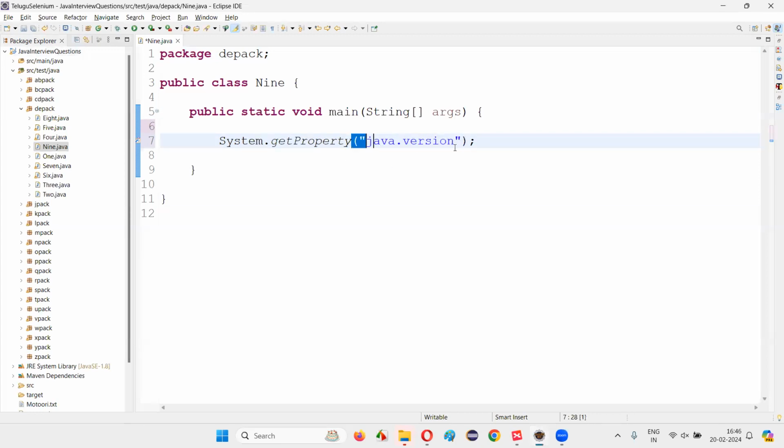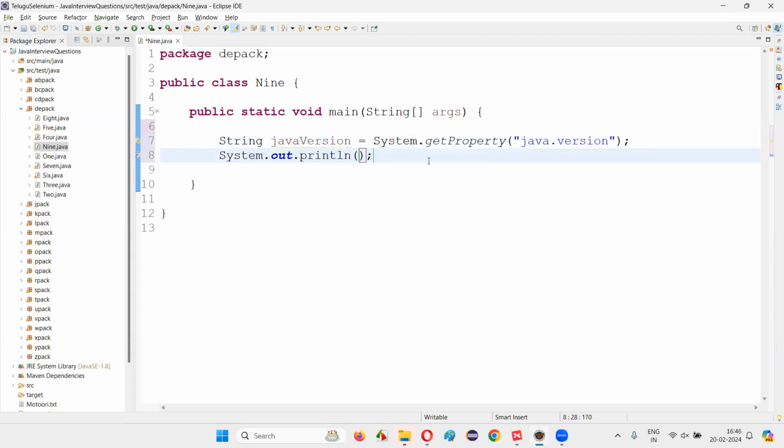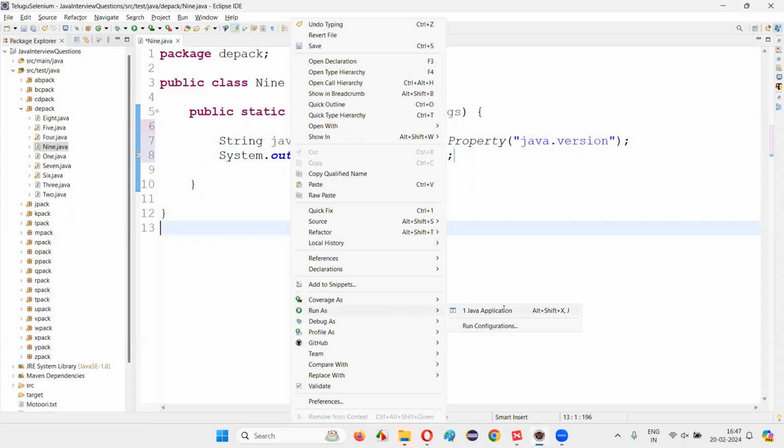When you pass java.version, this getProperty method will retrieve the version of Java that is installed in your machine in the string format. Okay, if you hover the mouse over this getProperty, the return type will come as String. So String javaVersion is equal to that, and print it out. System.out.println, then javaVersion, I'll just print it out. Run the code. Right click, run as Java application.